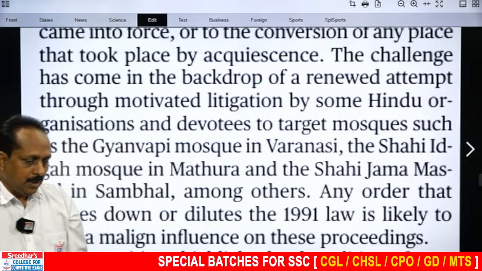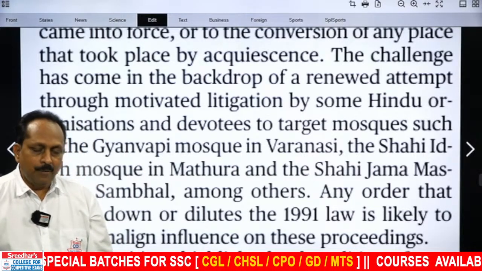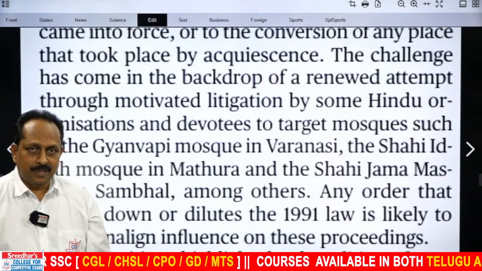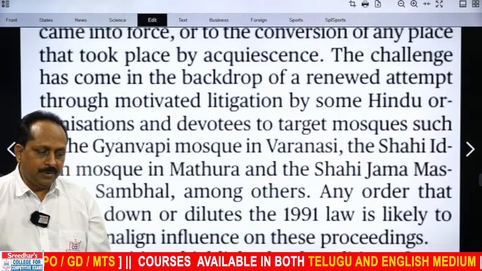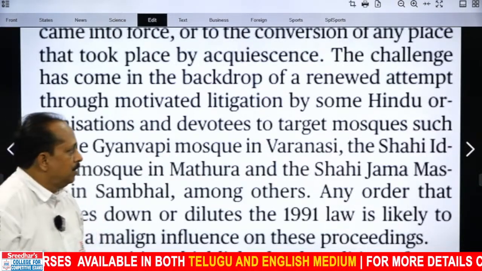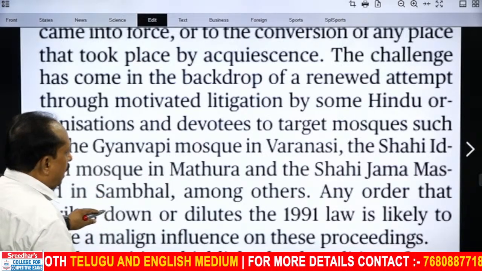Why has this come into the limelight? Some people have filed cases saying that some areas of controversy are now considered mosques, but in the past they were temples, so that should be considered and they should be converted back into temples. Three examples have been given, and the last one is in the limelight.